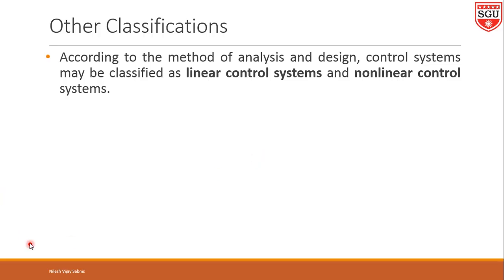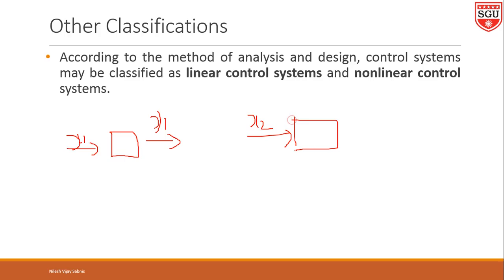Here I will show, suppose there is one system to which I am giving some input, let us say this is x1, this is y1. Understand, writing, this is x2, this is the system, this is y2 as output.